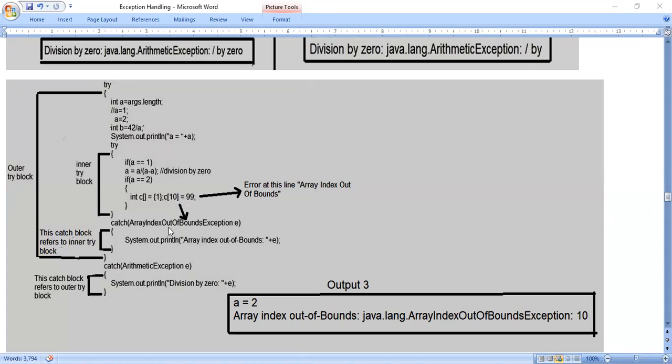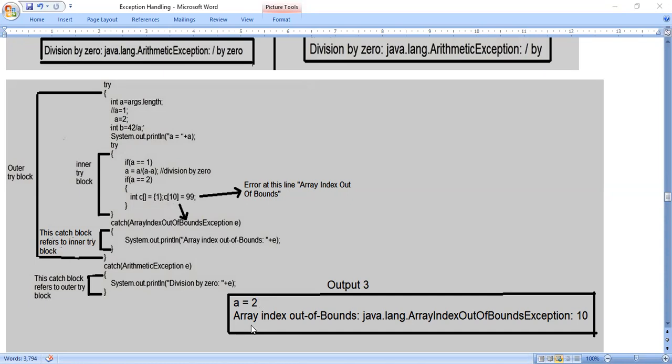So only the inner catch block will be executed. The inner catch block refers to the inner try block, and the outer catch block refers to the outer try block. The inner catch block will be executed because whatever exception we are getting, the exception and exception type both are matching. The exception is related to the array, and the exception type is also ArrayIndexOutOfBoundsException. So this is executed. Now you look at the output.